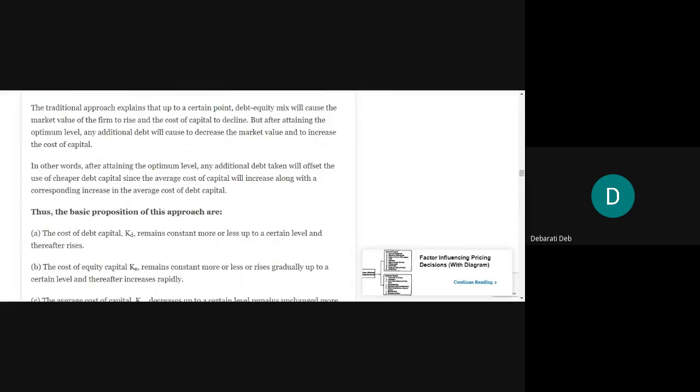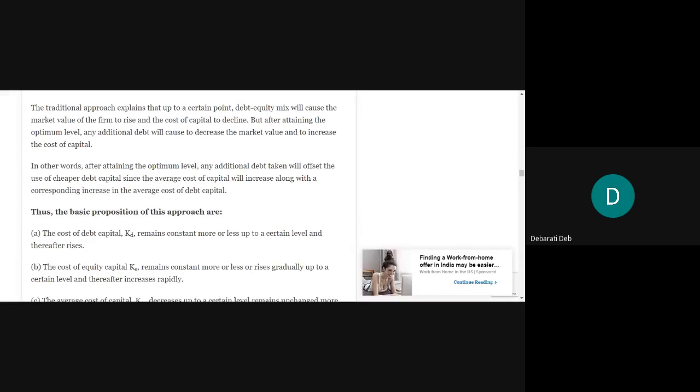The traditional approach explains that up to a certain point, debt equity mix will cause the market value of the firm to rise and the cost of capital to decline. So it is not like the net income approach which says more debt means more value. It is also not like the net operating income approach, but it says that debt and equity mix will cause the market value of the firm to rise and the cost of capital to decline, which is very good, right?